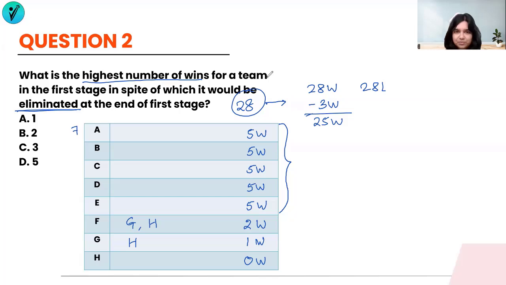What is the highest number of wins for a team in the first stage, in spite of which it would be eliminated at the end of the first stage? This is your first stage. All of these have scored 5 points each. This one has scored 2 points, 1 point, and 0 point.